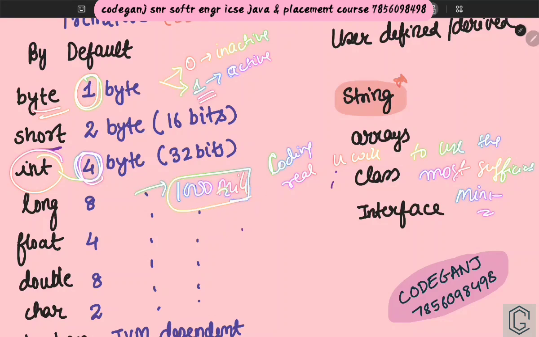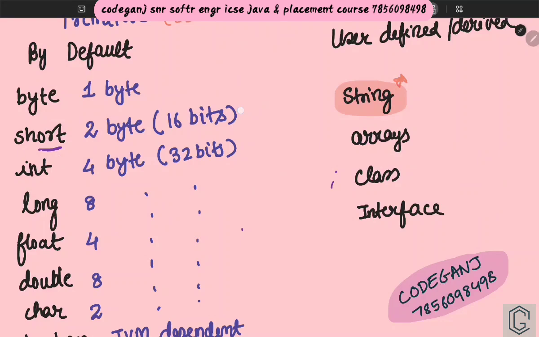So these millions and millions of data will make your thing very huge if you do not use the correct data type. Understood? Then short is for normal, small numbers. Integer means something which is without decimal.